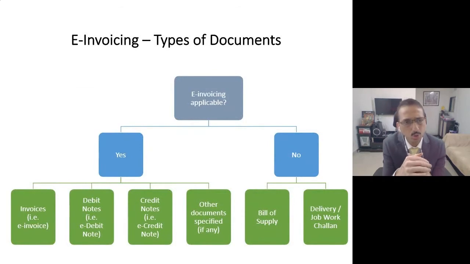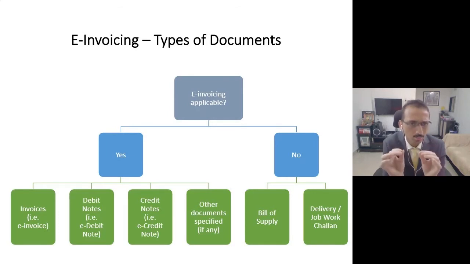Friends, additionally, you would be having certain questions. What about delivery challan? What about bill of supply? What about job work challan? Should we also issue an e-invoice for these documents? The answer is clearly no. Right now, only three documents are covered under the ambit of the e-invoicing system. That is invoices, credit notes, and debit notes.